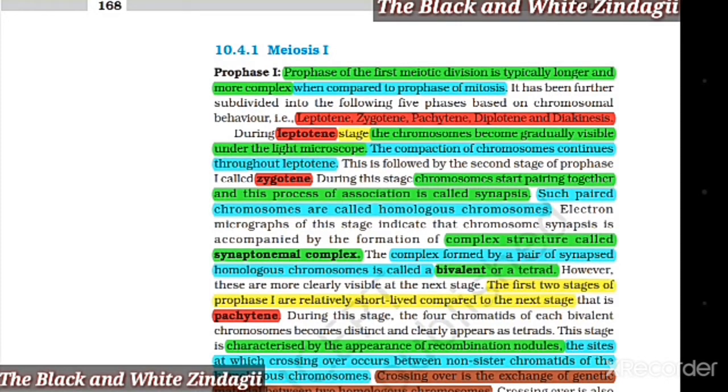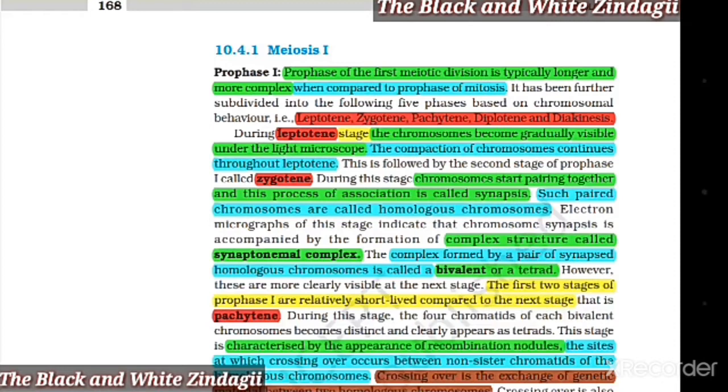Prophase 1. Prophase of the first meiotic division is typically longer and more complex when compared to the prophase of mitosis. It has been further subdivided into the following 5 phases based on chromosomal behavior, that is, leptotene, zygotene, pachytene, diplotene, and diakinesis. During the leptotene stage, the chromosomes become gradually visible under the light microscope. The compaction of chromosomes continues throughout leptotene.